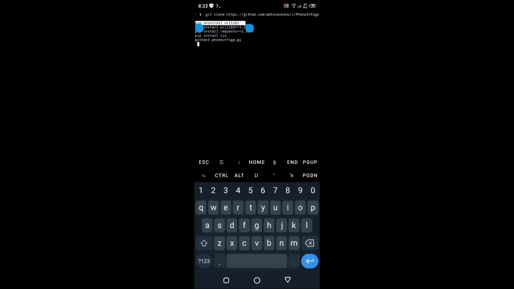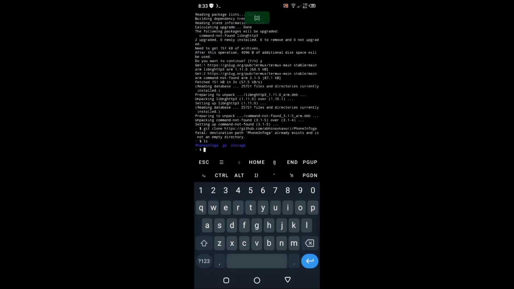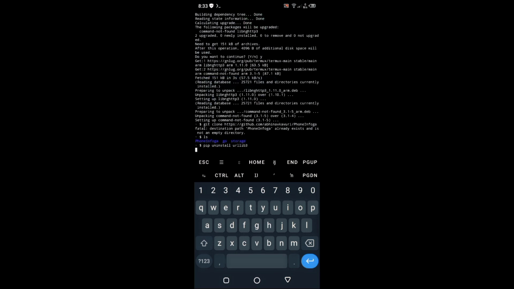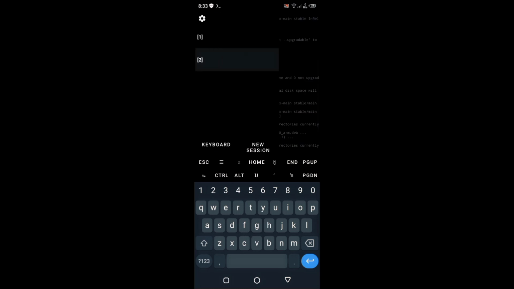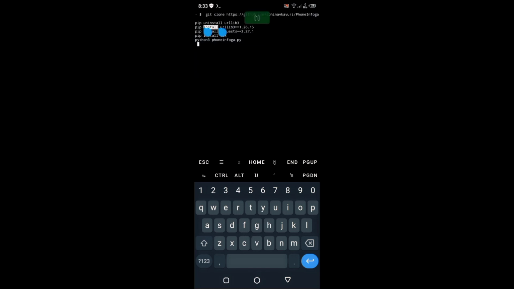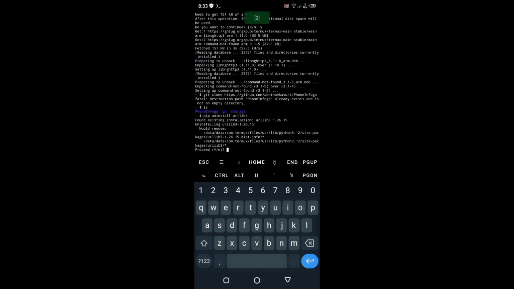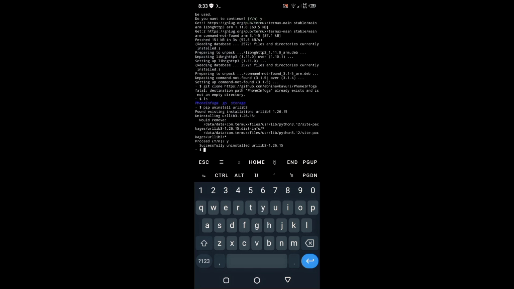But if you are using Termux for the first time, then you do not have to enter that command. I have already installed it, and after that you have to pip install urllib3 equal to 1.26.15. Yes, successfully uninstalled.